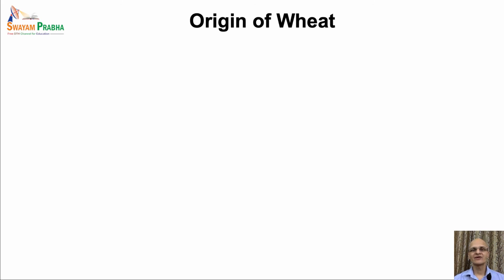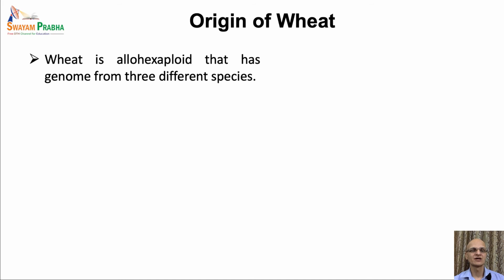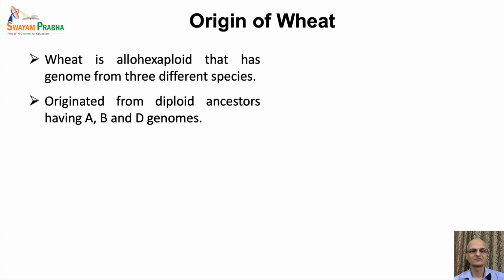Now let's have a quick look at the origin of the hexaploid wheat. It is very well studied how it has evolved. So wheat is an allohexaploid, and its genome comprises basic genome sets from 3 different species.